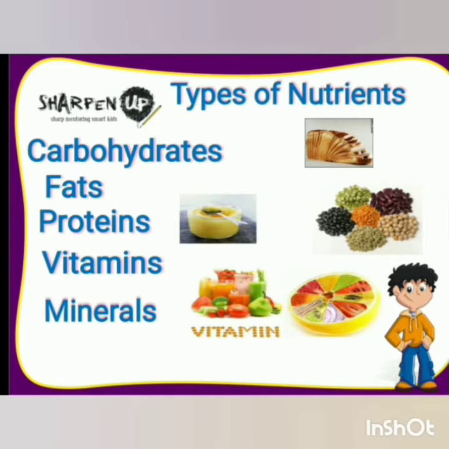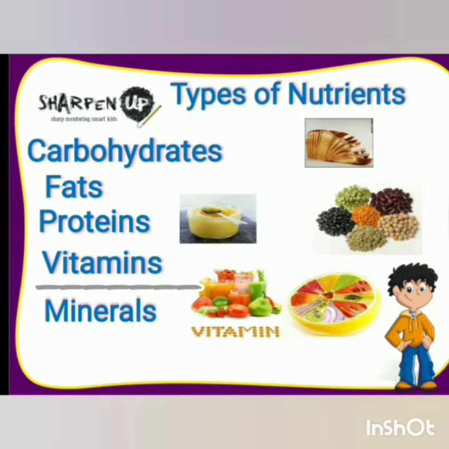Now next one we have is proteins. Food rich in proteins are called body building food. They are necessary for the growth and repair of the body. Example, milk, cheese, meat, fish, eggs, nuts, pulses.